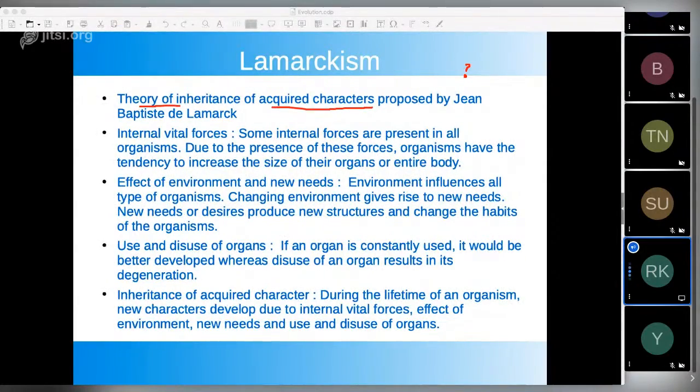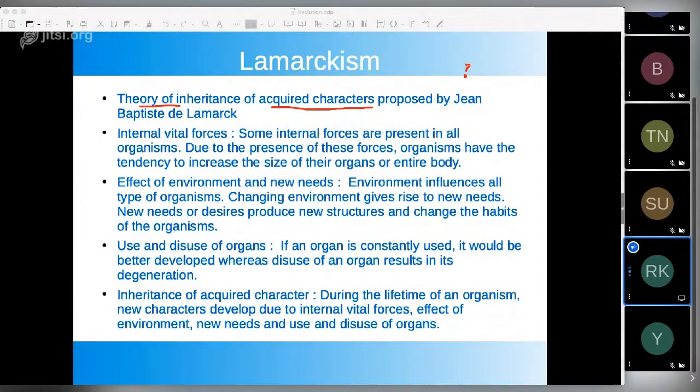One is called sperm, the other is called egg. Got it? And there is a process of formation of sperm and egg from their precursor cells. There is a process of spermatogenesis, there is a process of oogenesis. So if a particular character is present in any organism, if that characteristic is somatic, it is not present in their germ cells. It will not get passed.